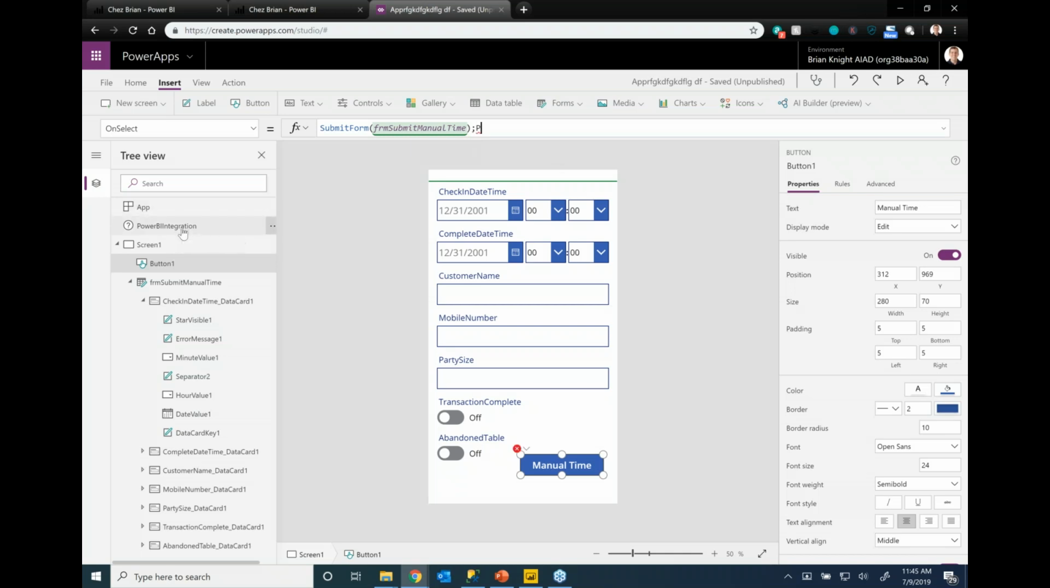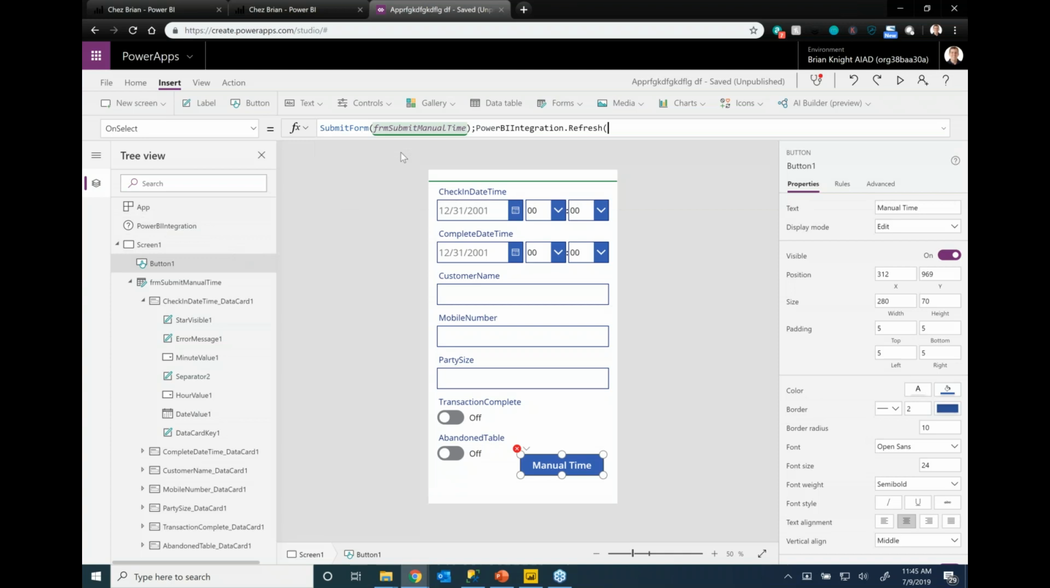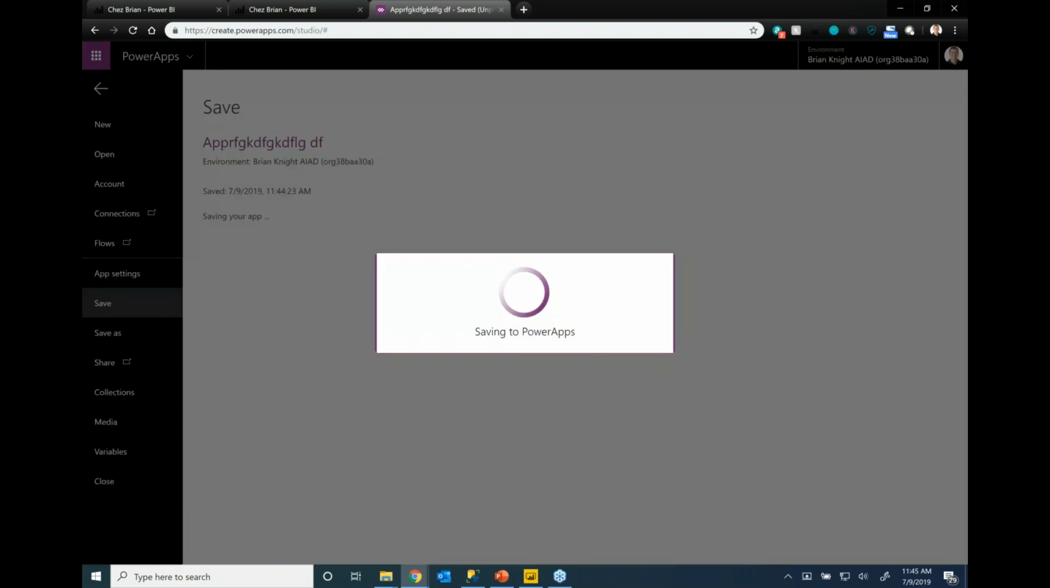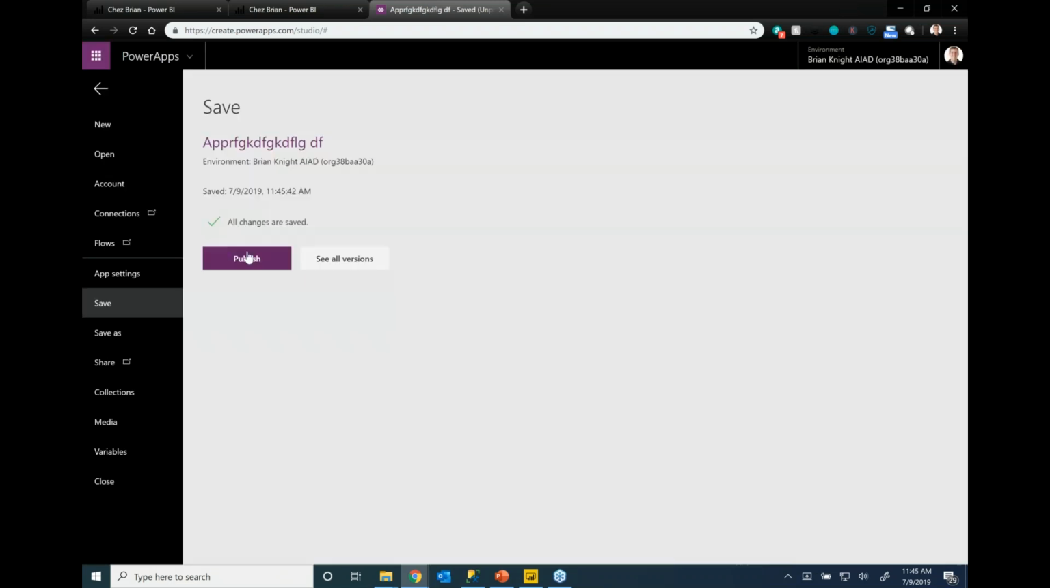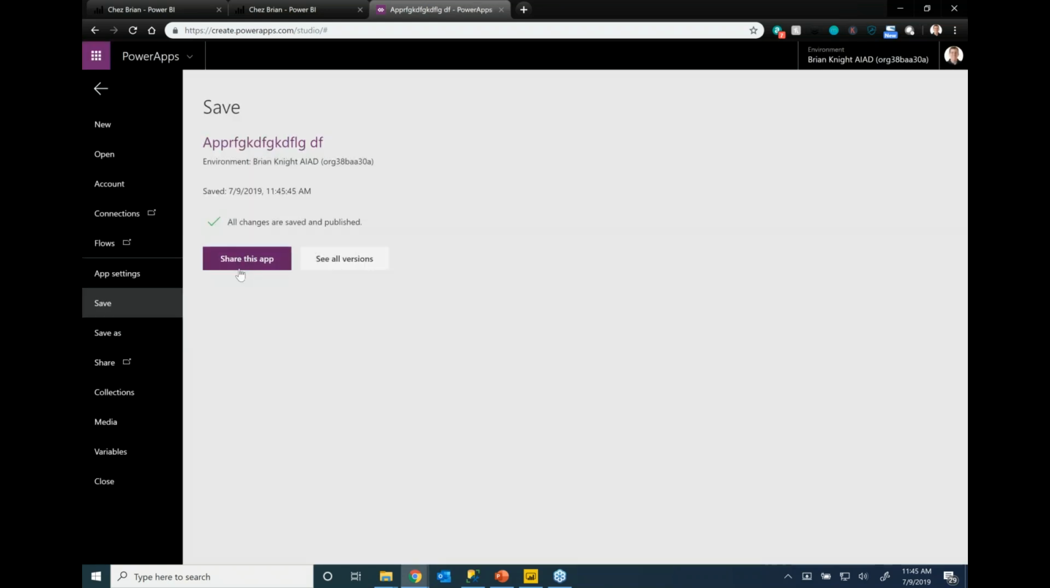If I start typing Power, it will actually say, oh, do you want to refresh the data set? So if I pick this and do an open close parenthesis like that, oh, it already did it for me actually. There we go. Once I've done that, it will now refresh the data set for me. So let's go ahead and submit this application. Go ahead and save this off. There we go. And I'm going to publish the latest version also. Why not? By publishing it basically makes it available to other customers.